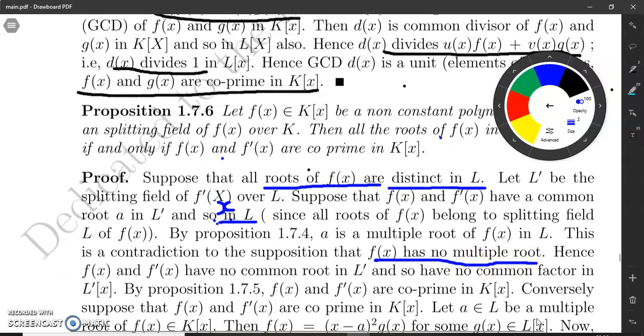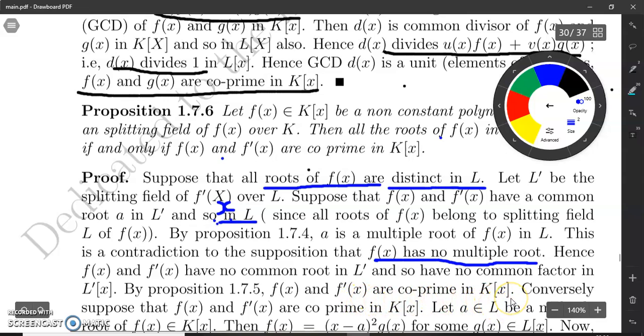So f(x) and f dash x have no common root in L dash, and so no common factor in L dash. It means f(x) and f dash x are co-prime in L dash x, and so by proposition 1.7.5, f(x) and f dash x are co-prime in Kx.